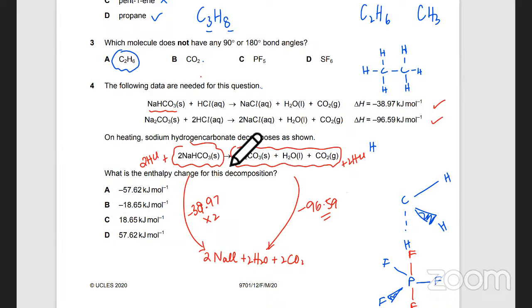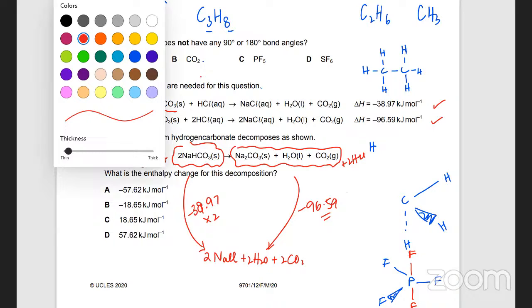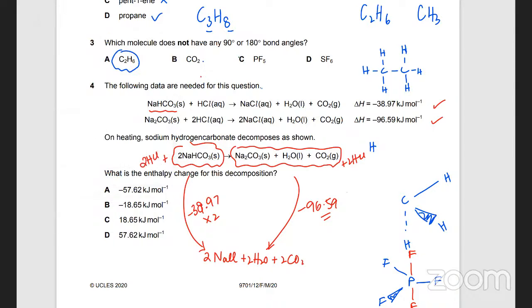So we need to find the enthalpy change of this. What does Hess law state? That one path is equal to the other path. Minus 96.59 minus the other one. No, I mean, this arrow, I have to go from this point to this point, right? So I'm going to take this alternate path. So it's going to be minus 38.97 times 2. And this arrow direction has to change. So it's going to be plus 96.59. It will be minus 77. But is that clear? This arrow direction has to change.